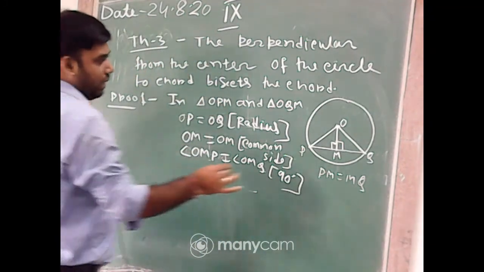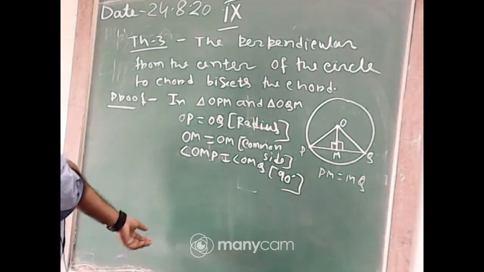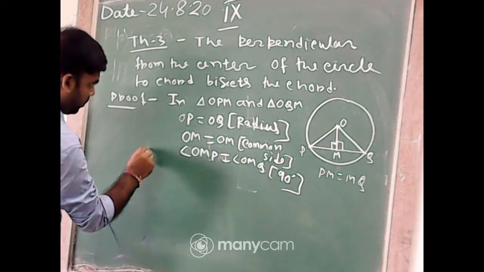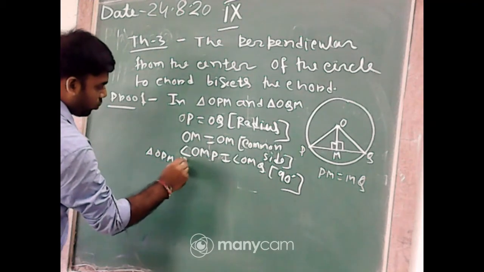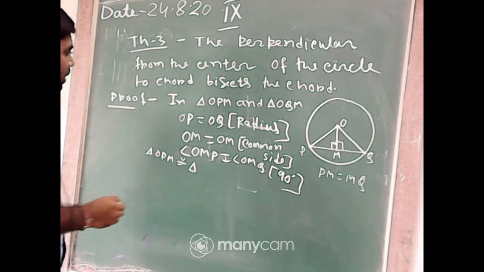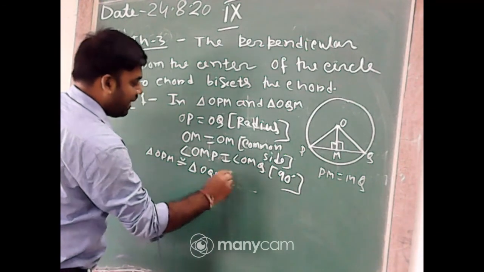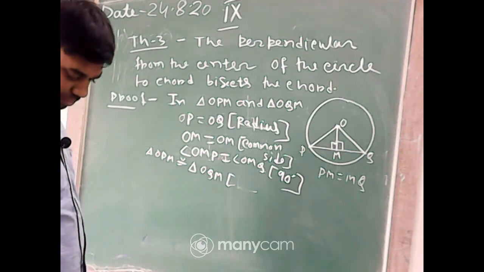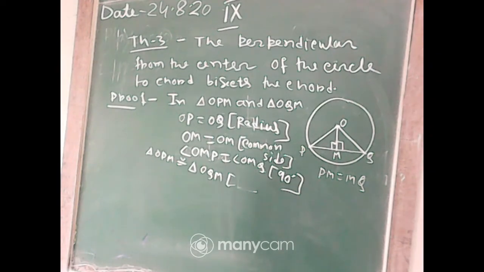Now you can say that triangle OPM is congruent to triangle OQM. Can you say that these two triangles are congruent?